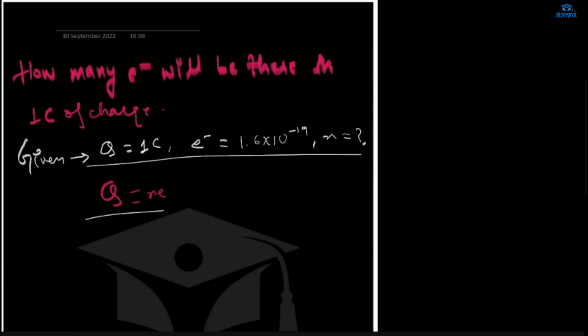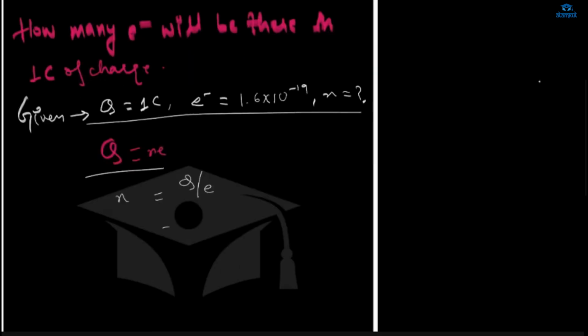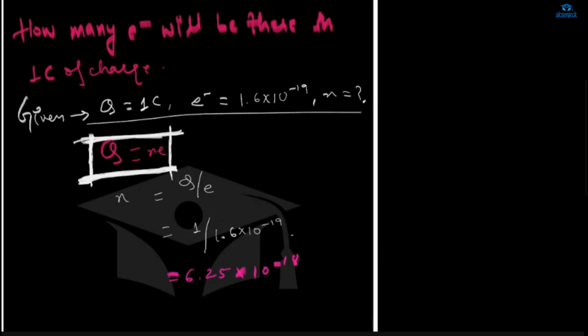Then second step, writing the formula. And then, because you have to solve for N, you have to leave it alone, so N is Q by e. Now what answer have you got without using a calculator? Don't use a calculator, solve it by yourself. What value of N have you got? 6.25 into 10 to the power 18. Minus 18 or plus 18? Plus 18. Just don't forget to write C here also, because it's a charge now.